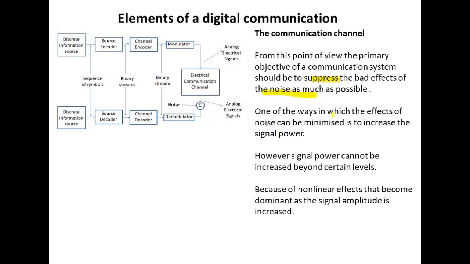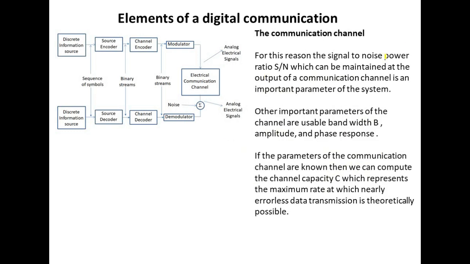One of the ways in which the effects of noise can be minimized is to increase the signal power. However, signal power cannot be increased beyond certain limits because of non-linear effects that become dominant as the signal amplitude is increased.